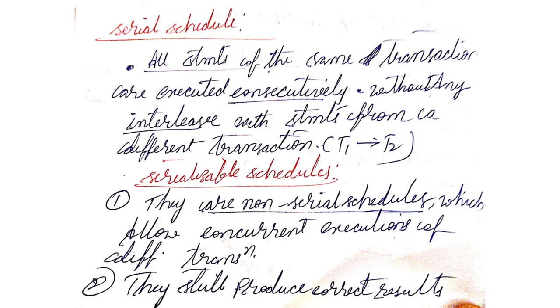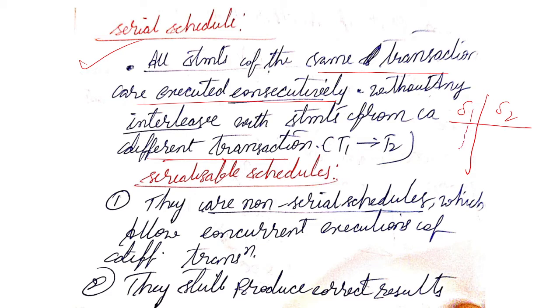First, what is a serial schedule? All statements of the same transaction are executed consecutively without any interleaving with statements from a different transaction. Suppose two transactions S1 and S2 are there. All the transactions from S1 will be completed first, then only the transactions from S2 will start.